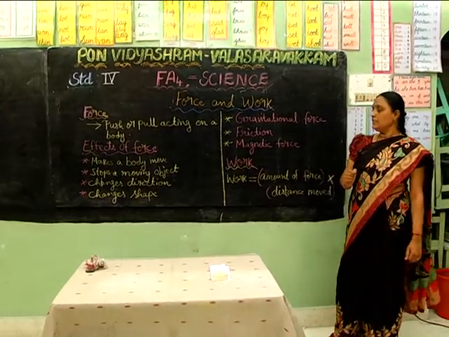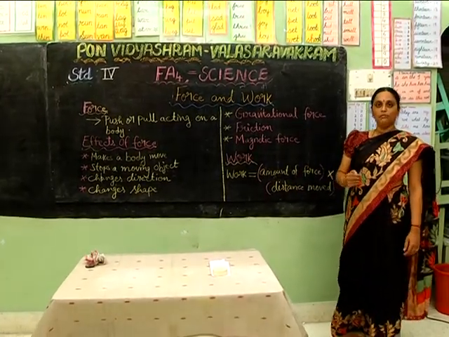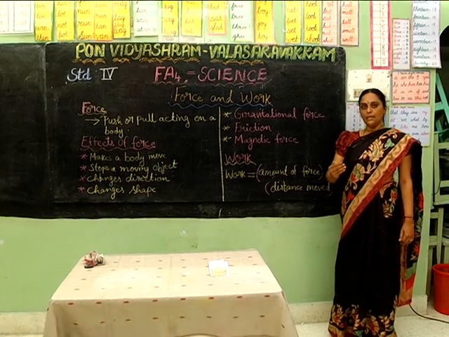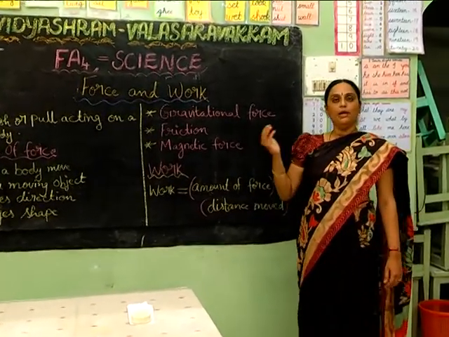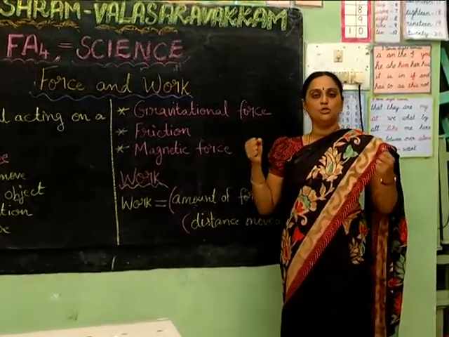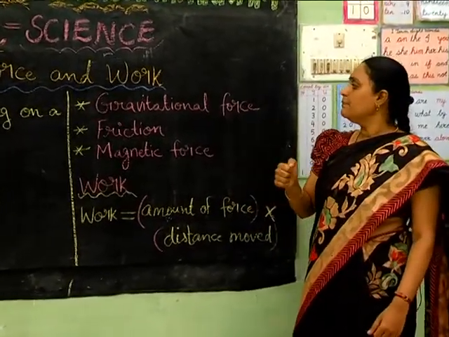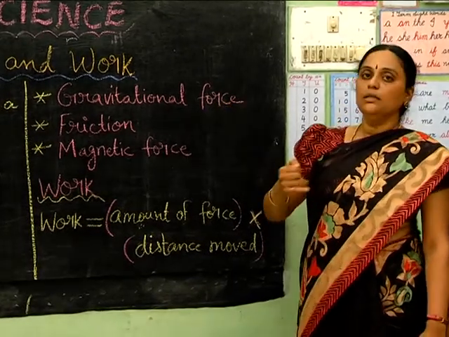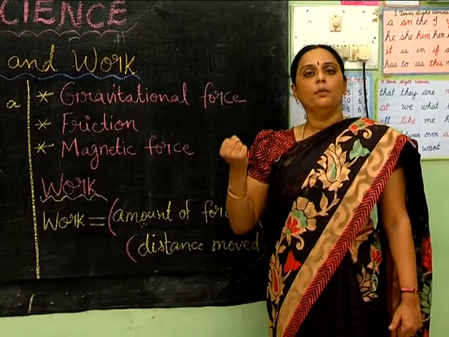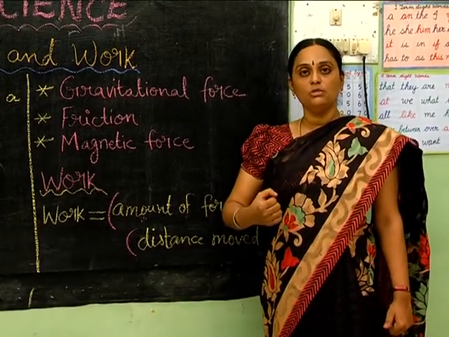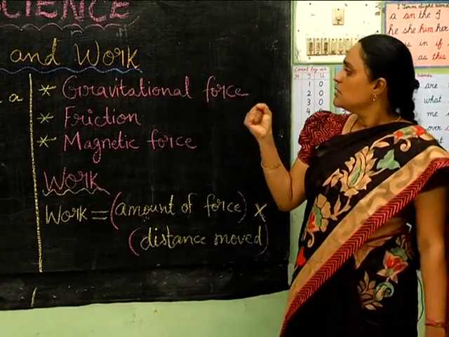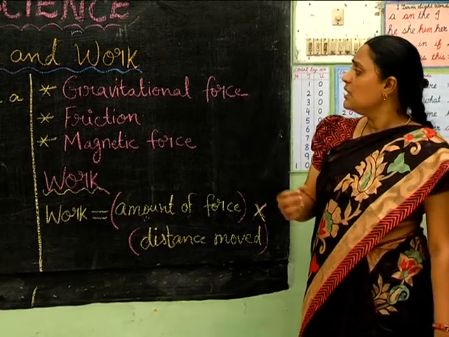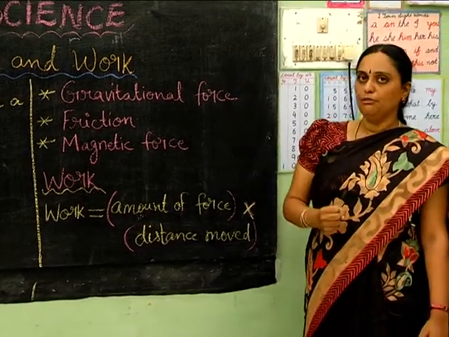Even Moon has gravity, but it is only 1/6 of that of the Earth. For example, if you are weighing 24 kgs on the Earth, you will weigh only 4 kgs on the Moon and you will feel so light. And in order to escape this gravitational force, the rockets must start with a very high speed of about 40,000 km per hour to move into the space. So that is gravitational force.